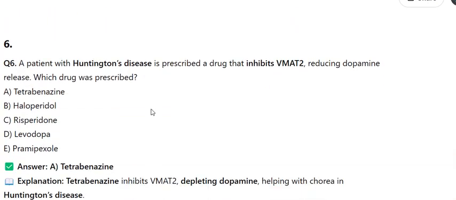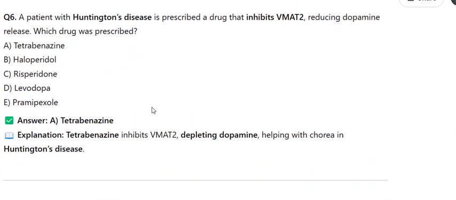6. Q6. A patient with Huntington's disease is prescribed a drug that inhibits VMAT2, reducing dopamine release. Which drug was prescribed? A. Tetrabenazine, B. Haloperidol, C. Risperidone, D. Levodopa, E. Pramipexole. Answer A. Tetrabenazine. Explanation. Tetrabenazine inhibits VMAT2, depleting dopamine, helping with chorea in Huntington's disease.